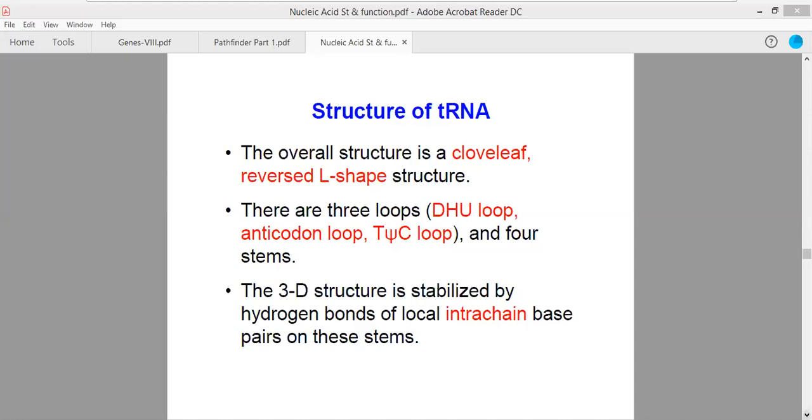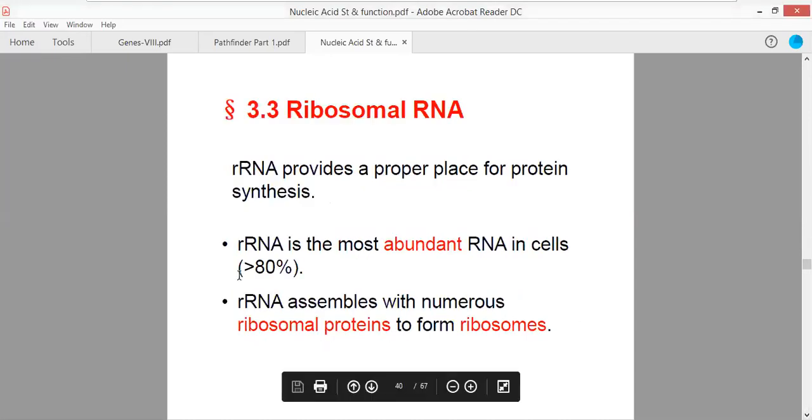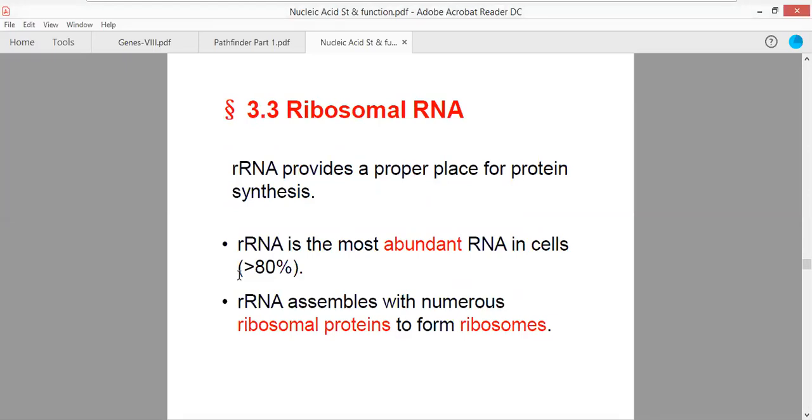Now moving forward. Now, ribosomal RNA. When you look at the ribosomal RNA, which is also referred to as rRNA, rRNA provides a proper place for protein biosynthesis. It is the ribosomal RNA that is involved in the process of protein biosynthesis.